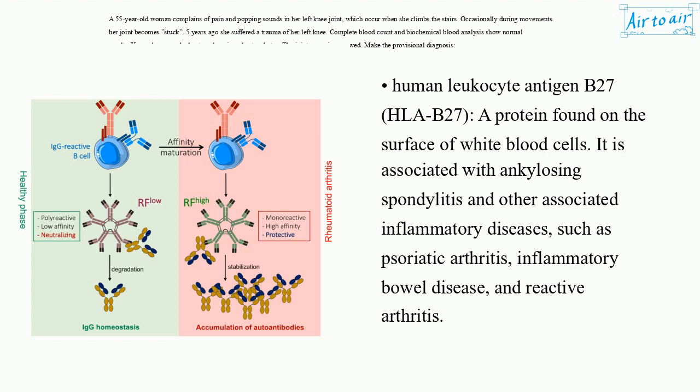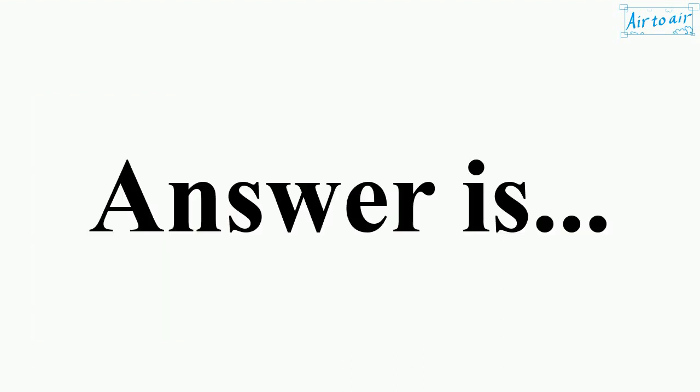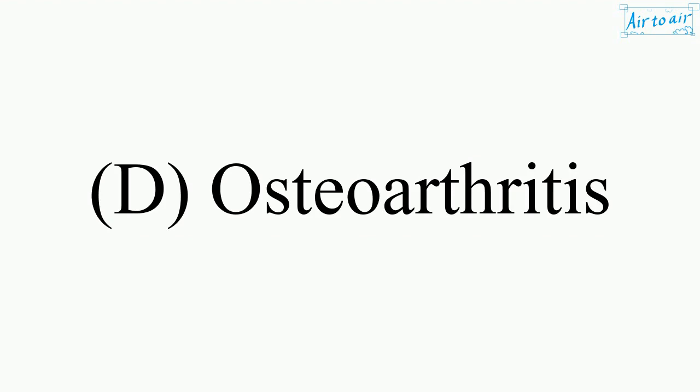Human leukocyte antigen B27, HLA-B27, a protein found on the surface of white blood cells. It is associated with ankylosing spondylitis and other associated inflammatory diseases, such as psoriatic arthritis, inflammatory bowel disease, and reactive arthritis. Uric acid, the value is high in gout. The answer is D. Osteoarthritis.